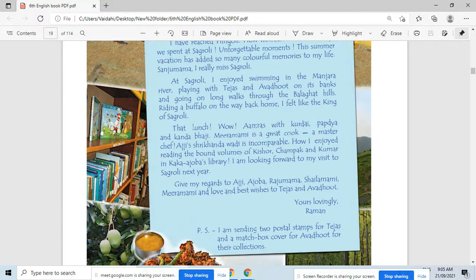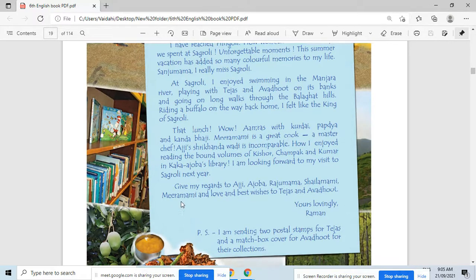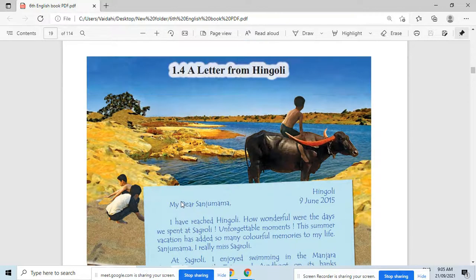Okay, so I hope students, all of you have understood and enjoyed this Study Tour 1.4, A Letter from Hingoli. Okay, so did you understand this lesson? That's all for today's session here. Today I'm going to send you the video of the pointers activity of this lesson. So watch that video very carefully and complete all the activities from these pointers. You have to write all these activities in your notebook here.